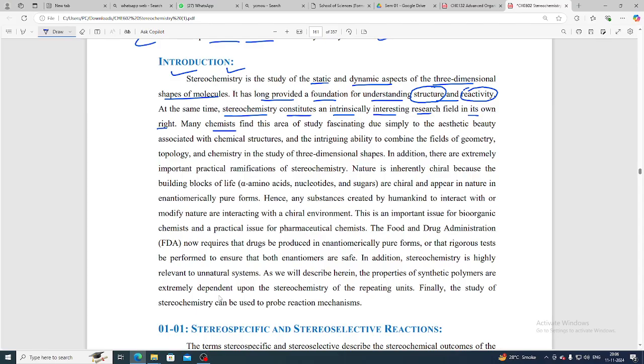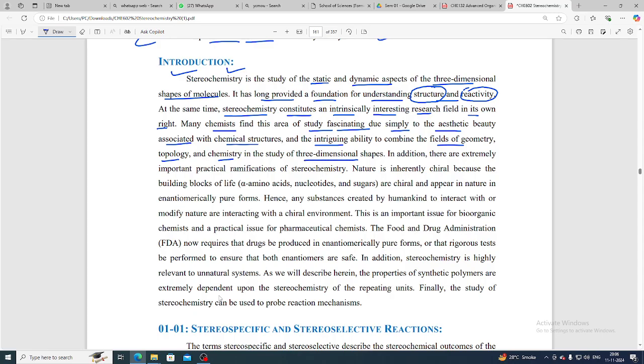Many chemists find this area fascinating due to the aesthetic beauty associated with the chemical structure and the intriguing ability to combine the fields of geometry, topology and chemistry in the study of three-dimensional shapes.